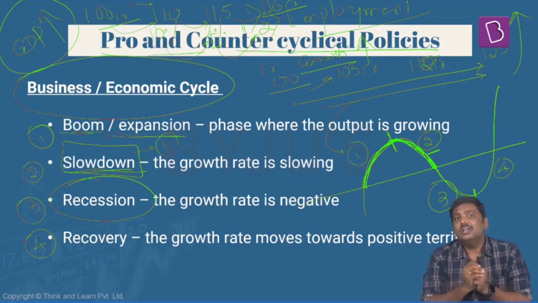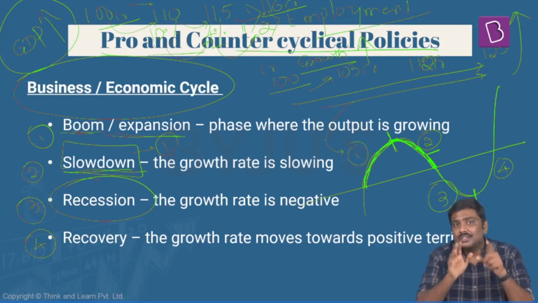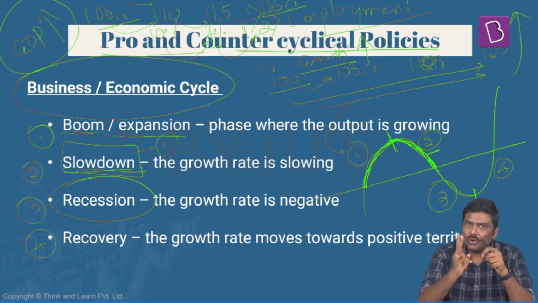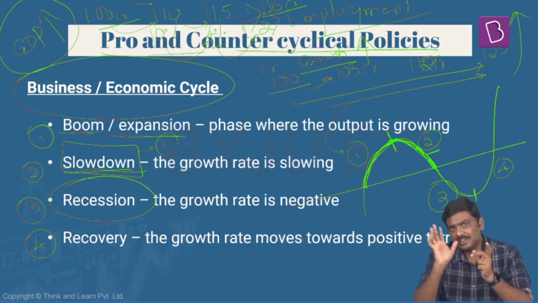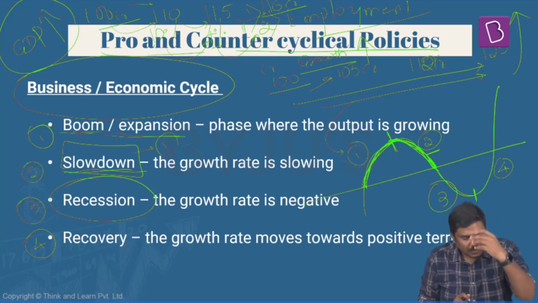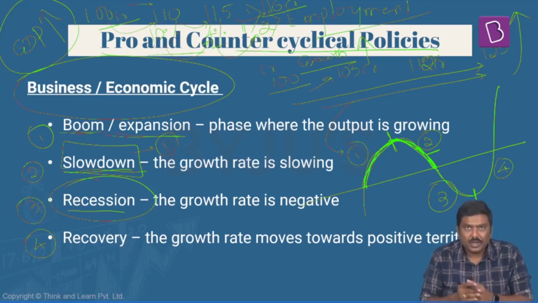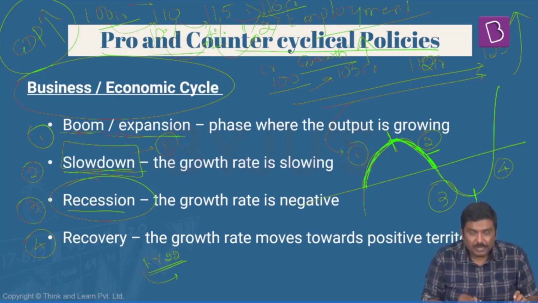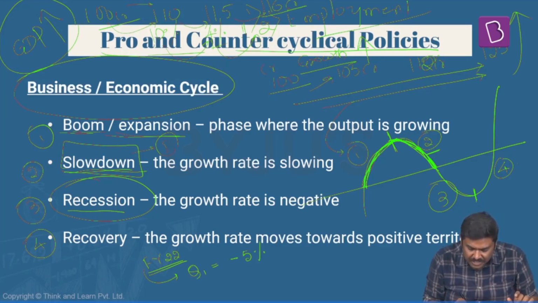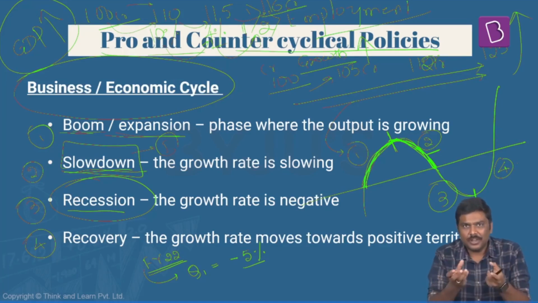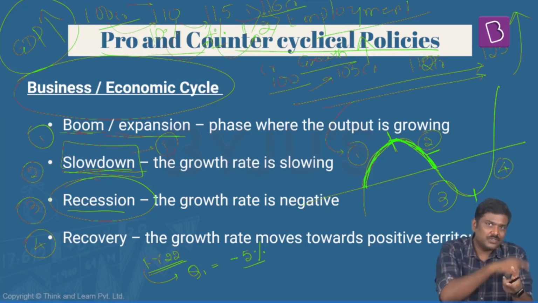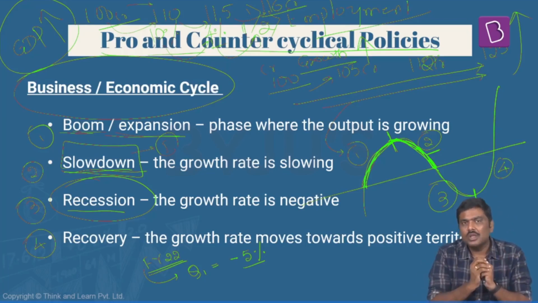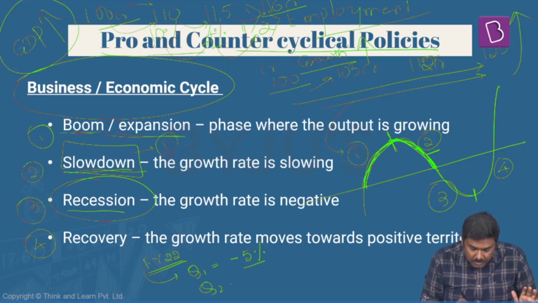This is important here. Generally, when any economy registers a negative growth rate for 2 consecutive quarters, this is called recession. Now, let me take a simple example and try to explain the idea of a recession. Let's take the financial year 22. In the first quarter, imagine the GDP growth rate is minus 5%. Minus 5% generally means the GDP value compared to the same quarter in the previous fiscal has actually come down. Is it okay? And in the second quarter, let's say the GDP growth rate is minus 7%.